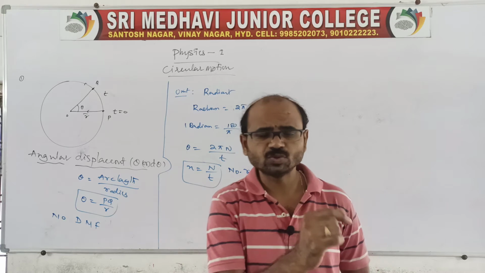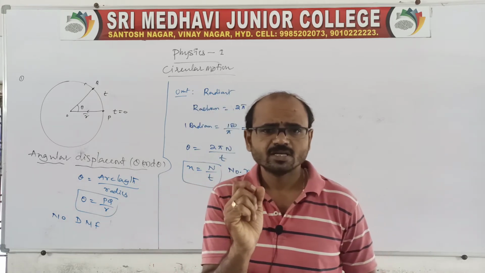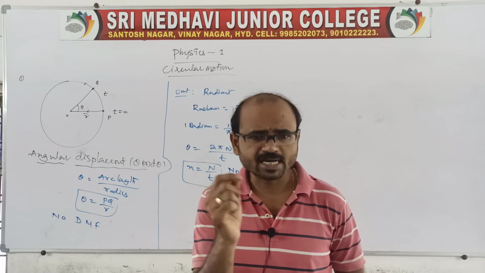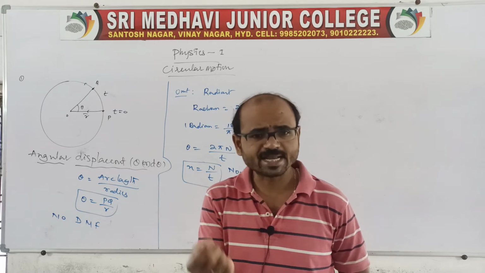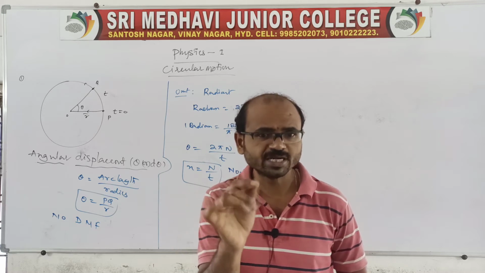In a non-uniform motion in a straight line, the particle covers equal displacements in unequal intervals of time, or unequal displacements in equal intervals of time. That is non-uniform motion in a straight line.